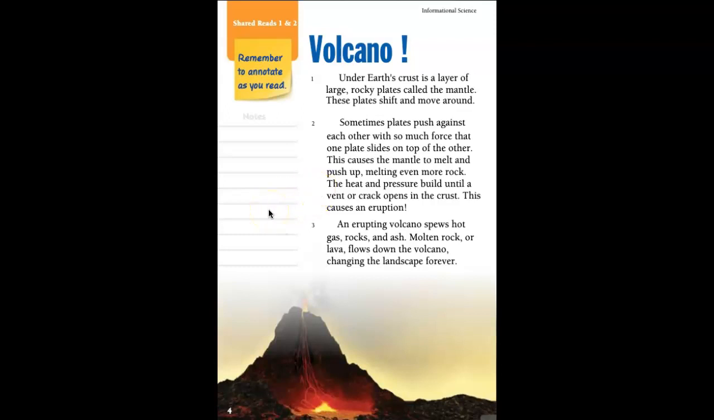Under Earth's crust is a layer of large rocky plates called the mantle. These plates shift and move around. Sometimes plates push against each other with so much force that one plate slides on top of the other. This causes the mantle to melt and push up, melting even more rock. The heat and pressure build until a vent or crack opens in the crust. This causes an eruption. An erupting volcano spews hot gases, rocks, and ash. Molten rock or lava flows down the volcano, changing the landscape forever.